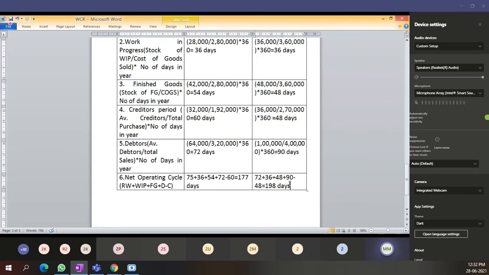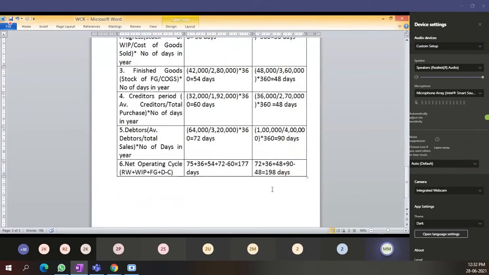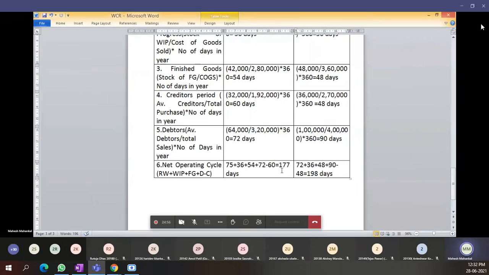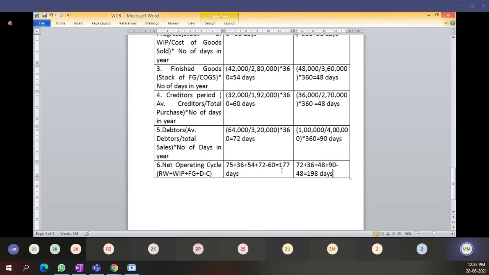360 days are there, but in 2019 our net operating cycle is 177 days, means we are able to do hardly two operating cycles. And in the year 2020 we are able to do only 1.7 operating cycles, considering 365 days. You will get the number of operating cycles you did in the particular year.